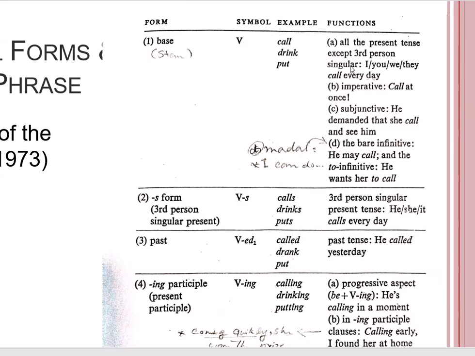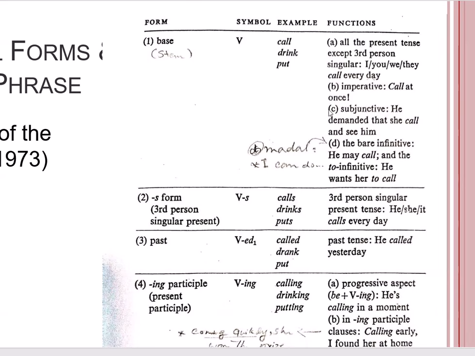So when we have the present simple, and we have the subjects I, you, we, they, we use the base form of the verb. The second case would be in the imperative form of the sentence, where you are giving an order. In this case also the verb is in the base form: call at once.